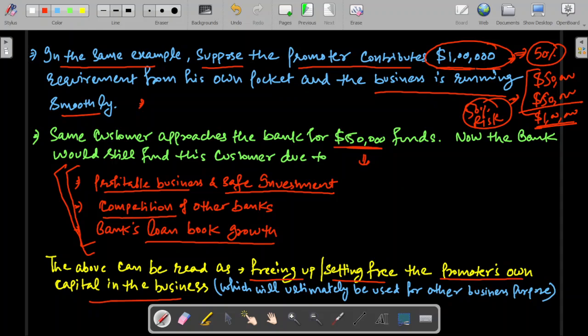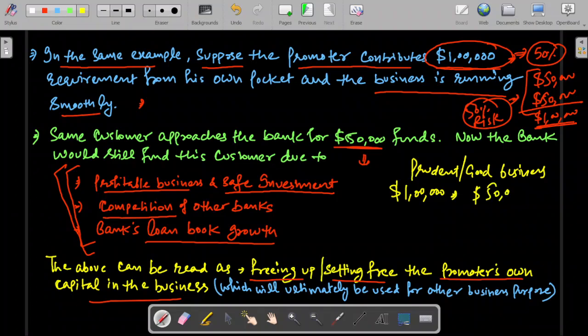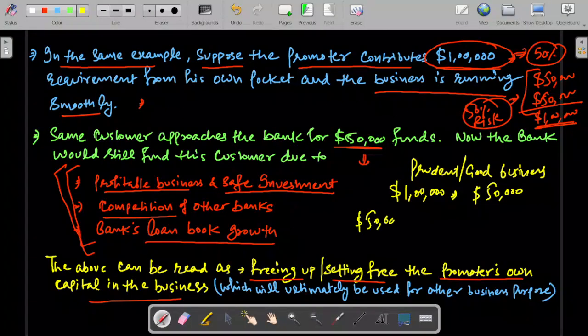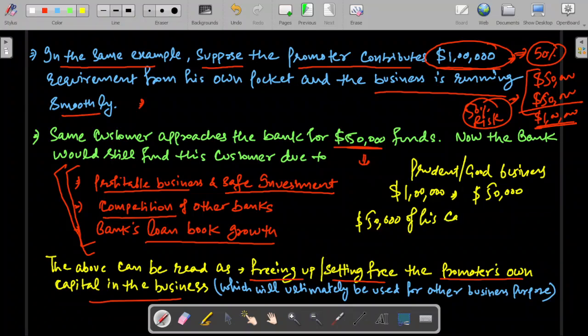So essentially, you are freeing up, or setting free, the promoter's own capital in the business. Earlier, the promoter had invested $1 lakh in the business. So if the total requirement of the business is also $1 lakh, and you give $50,000 to the promoter, in that way you are setting free the promoter's $50,000 worth of own capital that he has invested in the business. And obviously a prudent and good businessman who has a $1 lakh requirement in the business, post getting $50,000 from the bank, will have $50,000 of his own funds free.